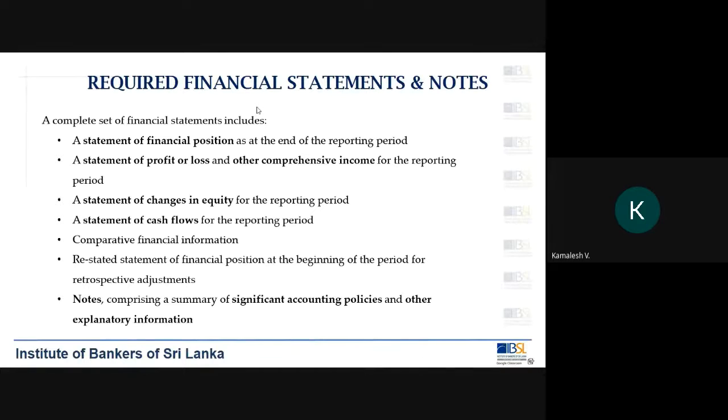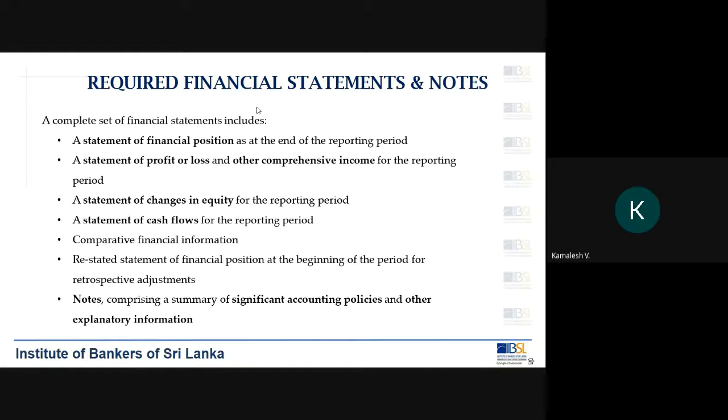For that, what you need is you need to adopt certain accounting policies. So accounting policies are nothing but the adoption of accounting standards. How you have adopted the accounting standards and how you have used them in your financial statements.